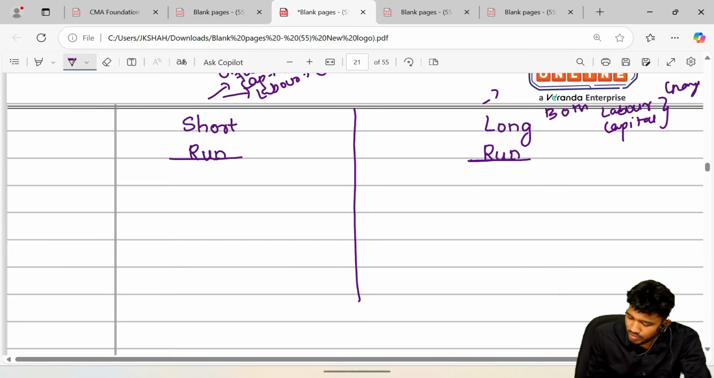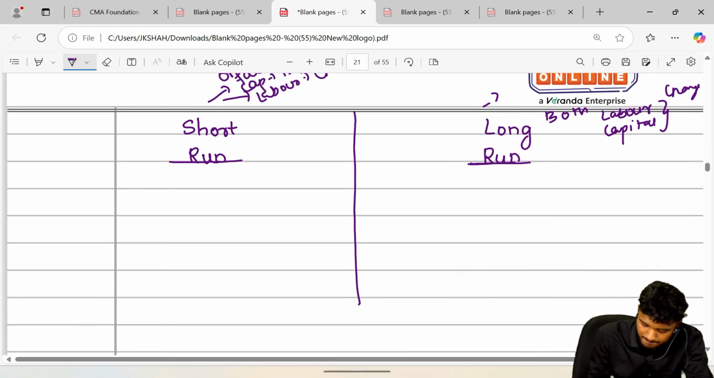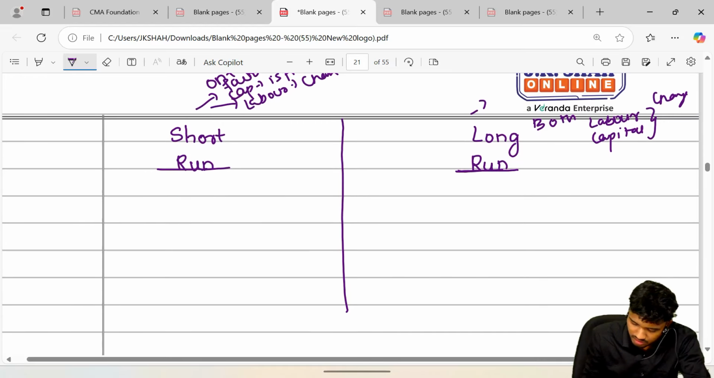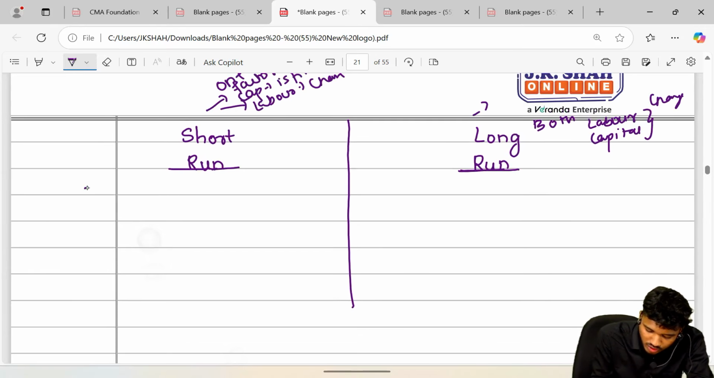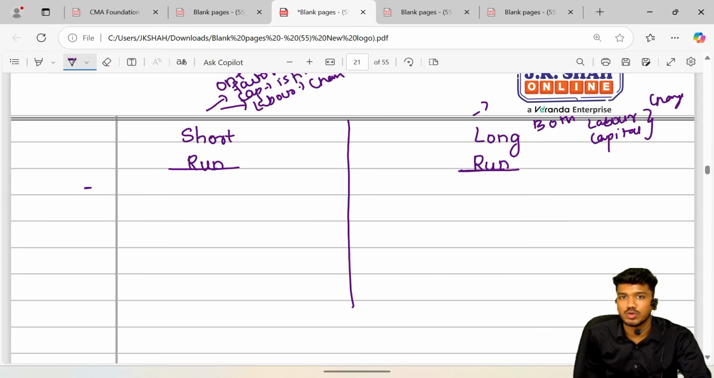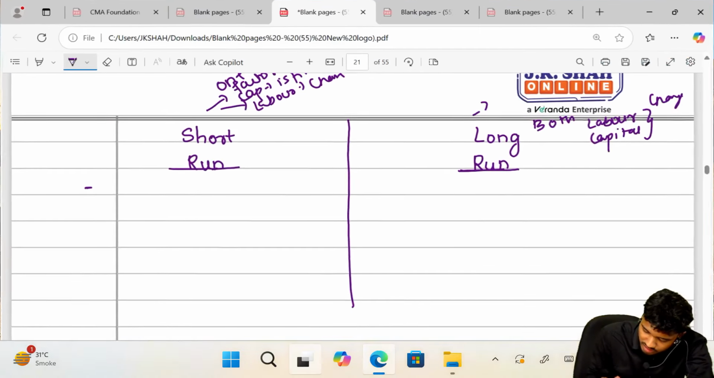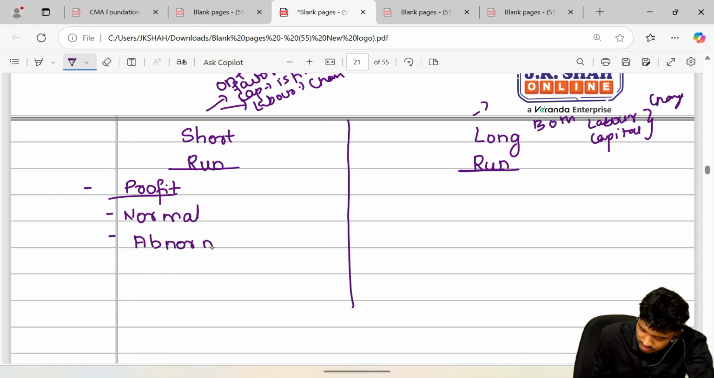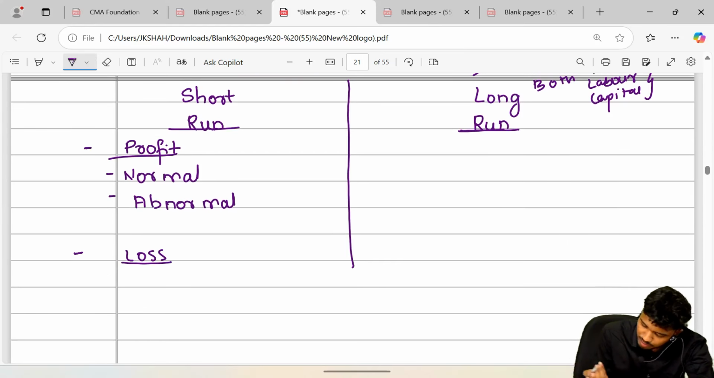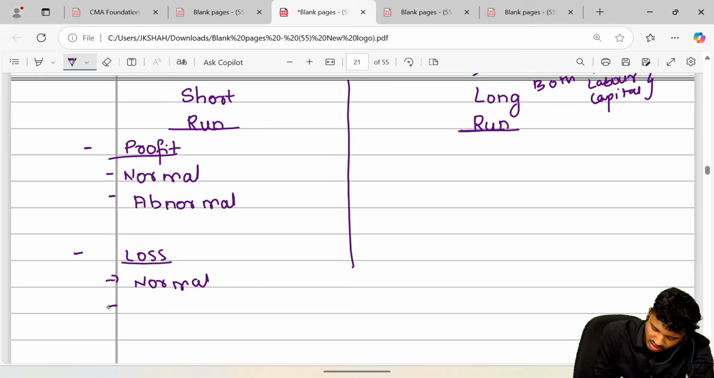Okay. So moving forward. In short run, what you can do? In short run, आपको profit भी हो सकता है. You can earn both the profit, that is normal at the same time abnormal profit. Next, that is loss. You will get both loss. That is आपको अभी भी business start किया दोनों loss हो सकता है. That is normal loss and abnormal loss.